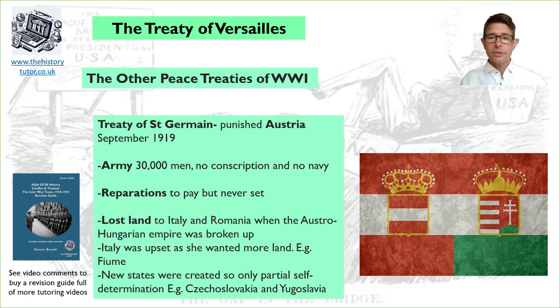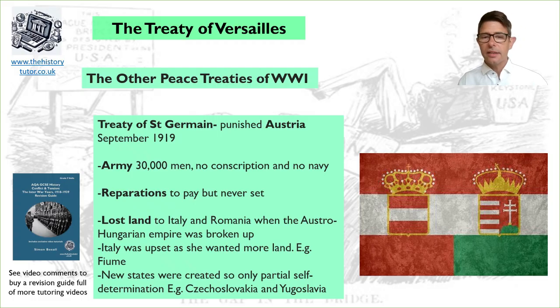They were not allowed conscription or a navy. They had reparations, but it was never set. Austria, due to all the changes made at the end of the war, went into a state of bankruptcy and chaos, and was deemed unfair to give them reparations. The Austro-Hungarian Empire was broken up, land was given to Italy and Romania, and new countries were created as it was broken up. For instance, Hungary was created as a nation.